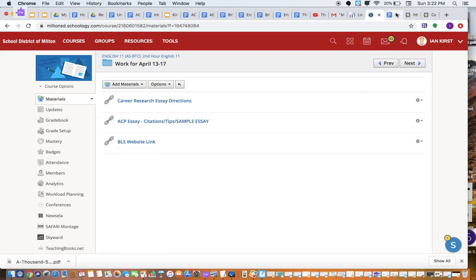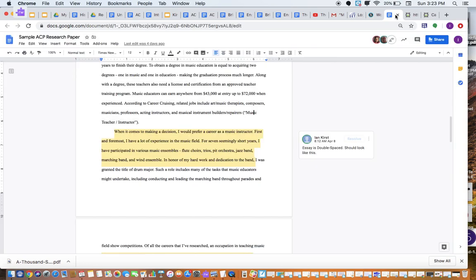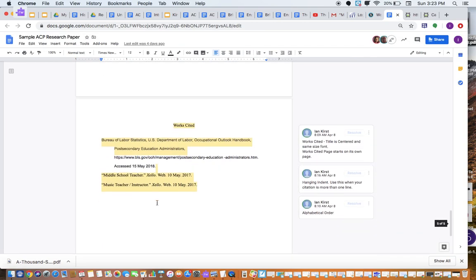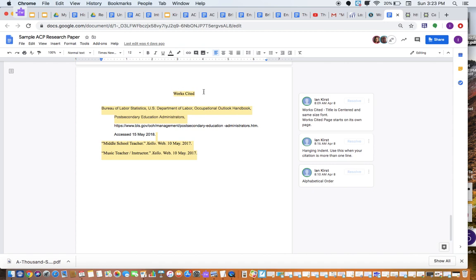Again, use that sample essay as a guide for you for everything, even the works cited page at the end, it being on its own page and the title and having alphabetical order and all of that stuff. Okay. You've got a lot of things here for you, but that doesn't mean you won't have some questions. So again, make sure you watch the video that I'm giving you right now. Make sure you look at the directions carefully. But if you have any questions, definitely let me know.